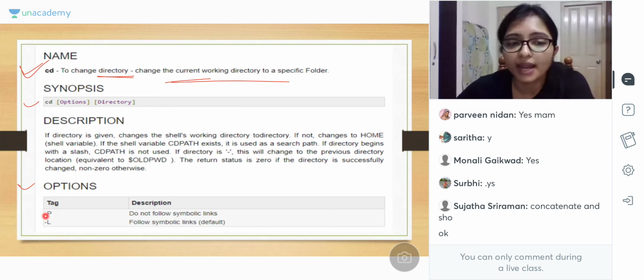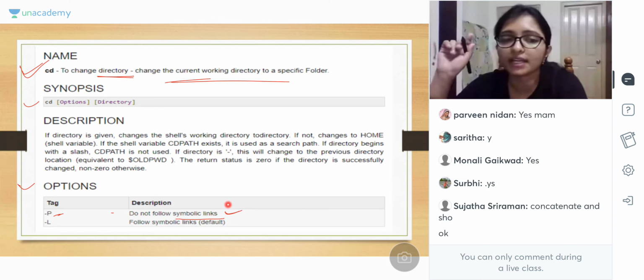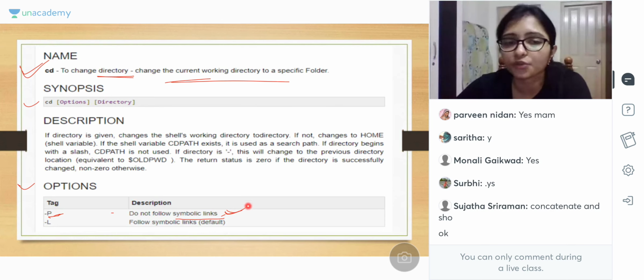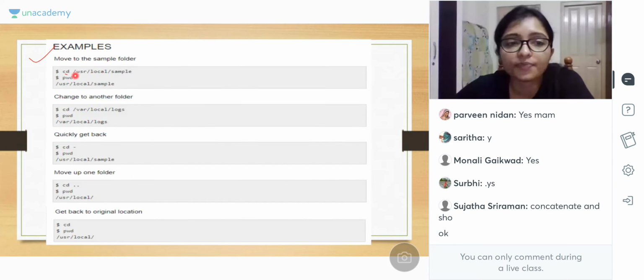Now there are some tags, -p means do not follow the symbolic link, मतलब symbolic link we just read, what are the symbolic link, -p use करेंगे तो वहाँ पे symbolic link it will not allow, okay, and -l will follow the symbolic link, okay, that is the two tags. -l means symbolic link भी वहाँ पे show करेगा, -p means it will not follow the symbolic link. See how this is the structure, cd, this is the folder name.